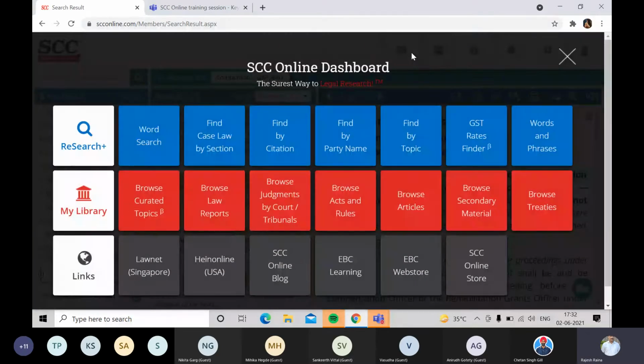Chetan, anything else you want to tell us in this word search? I think we'll come back to this. I think let's Okay. cover other Okay, aspects.